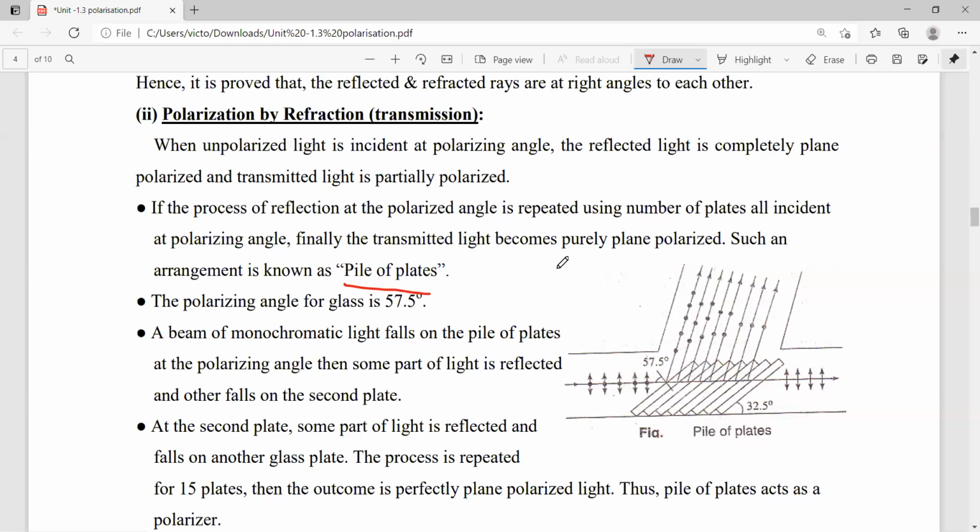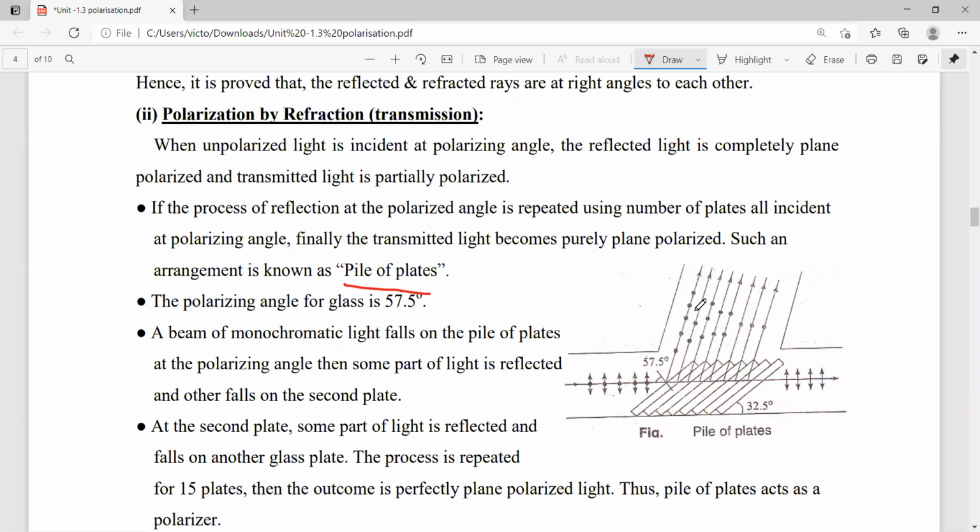Actually here glass materials are used as a pile of plates. So due to that, the process of reflection at the polarizing angle is repeated using a number of plates. So when you observe, here an unpolarized light is incident on it.